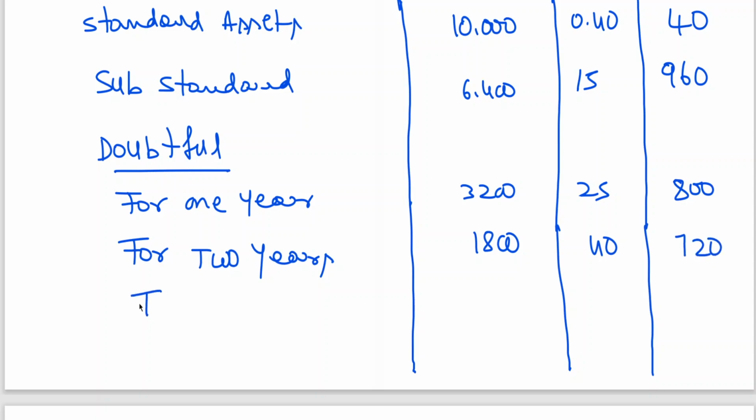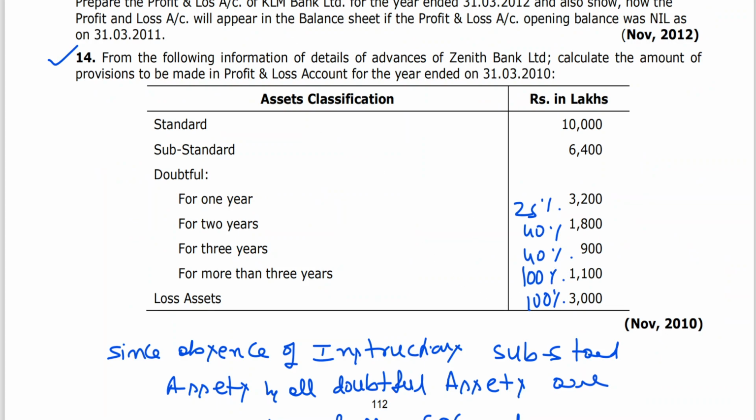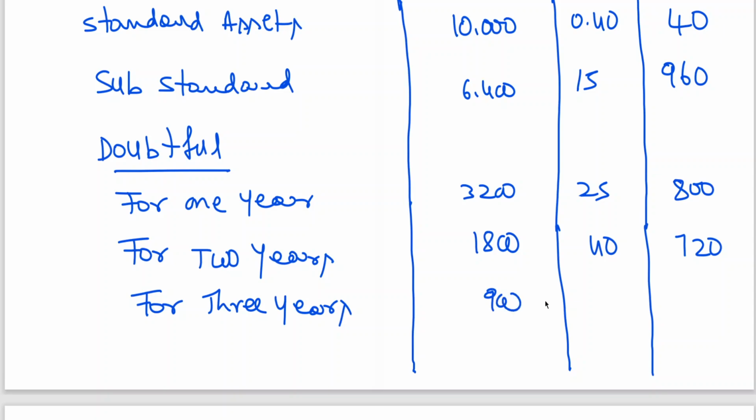Then for 3 years, 900, no? For that also I told you 40%. 360, no? 360. Next, doubtful for more than 3 years, 100%, I have told you.